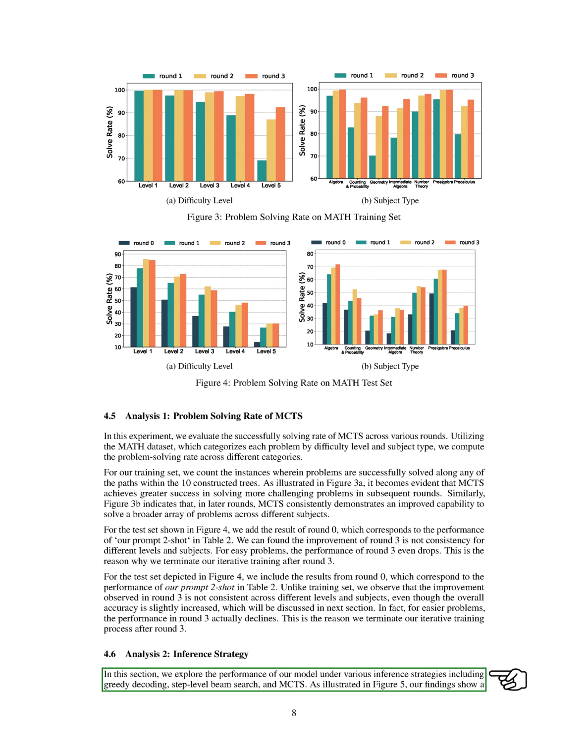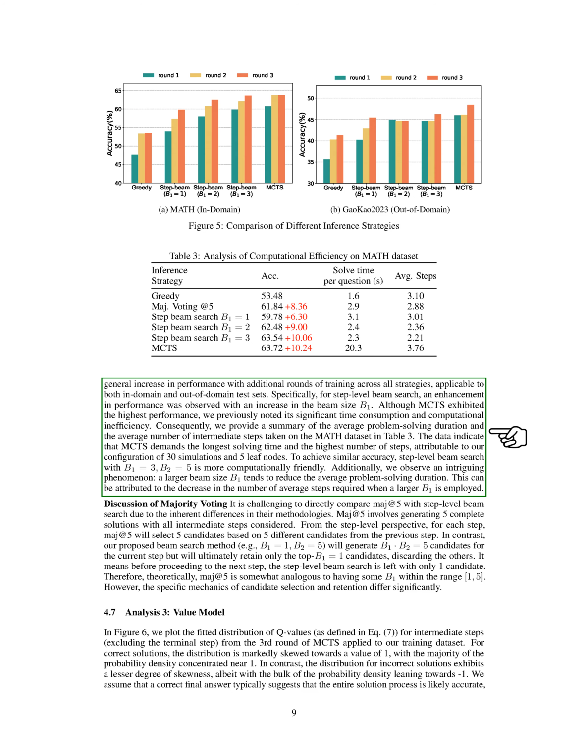Moving on to the inference strategies, we explored how our model performed under different strategies such as greedy decoding, step-level beam search, and MCTS. Our findings indicated an overall performance improvement with more training rounds for all strategies, both in domain and out of domain. Specifically, we observed that increasing the beam size B_1 in step-level beam search led to better performance. Although MCTS showed the highest performance, it was computationally intensive and time-consuming.